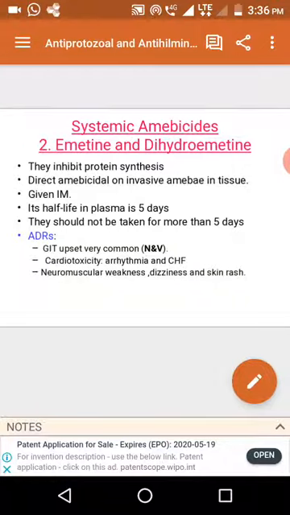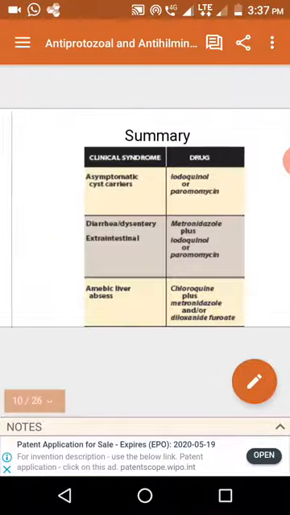They are direct amoebicides against invasive amoebae and are generally given by IM injection, but should not be given for more than 5 days. Side effects: emetine is an emetic, so it causes nausea and vomiting, and also cardiovascular problems such as arrhythmias and congestive heart failure, and neuromuscular weakness, which is a common side effect.